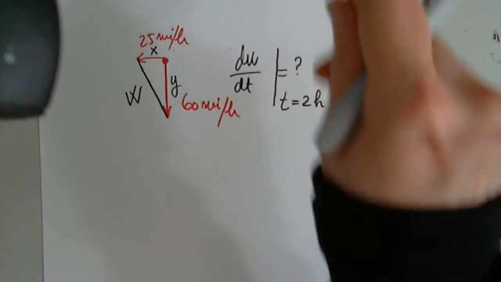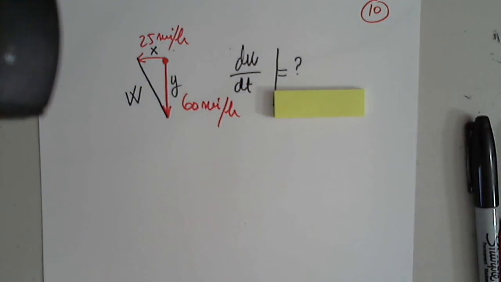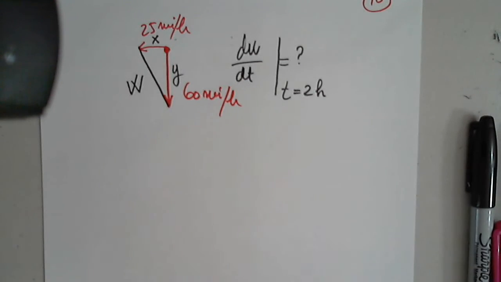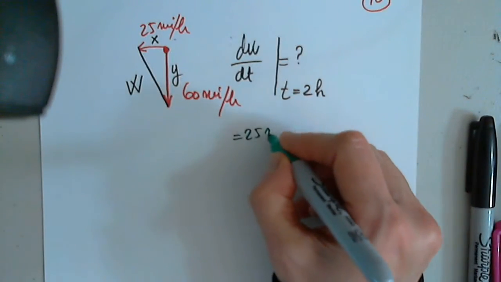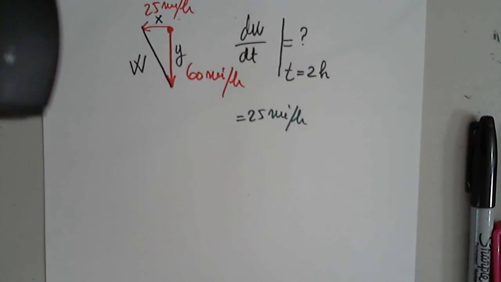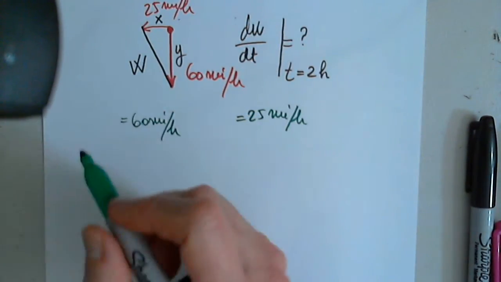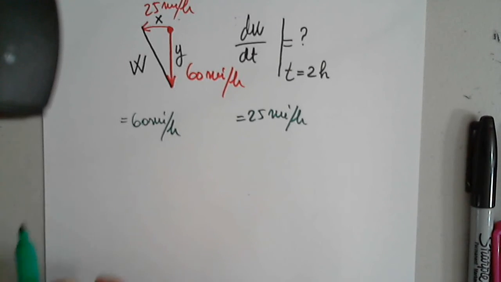Hours, which will never come into play till the last moment when we are ready to plug in numbers. Good, ready. What is given in the problem? And any suggestions on how to start? So what is 25? That's the velocity of the car going west. Good, but how do I write it?